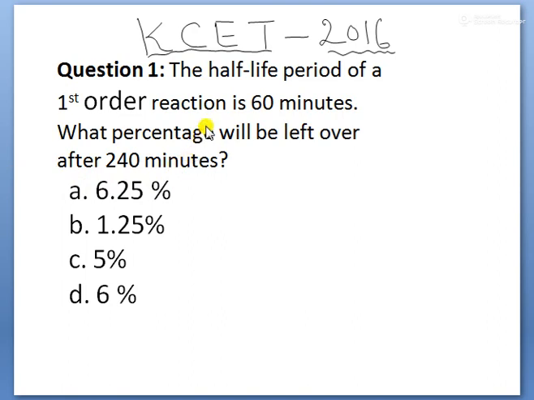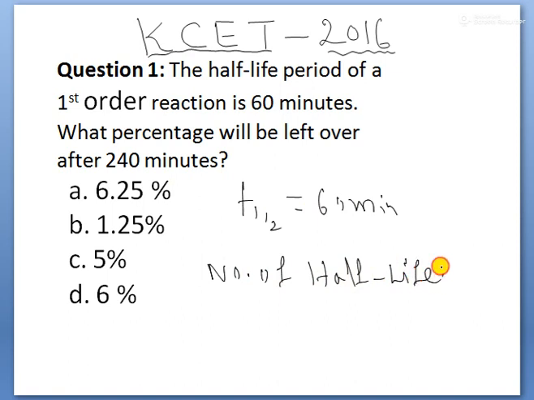So see children, your half-life period is given. How much is the half-life period given here? T half is equal to 60 minutes, children. Left over after 240 minutes is asked, children. Therefore, you are using the formula to find out your number of half-lives, using symbol n. Number of half-lives is equal to,